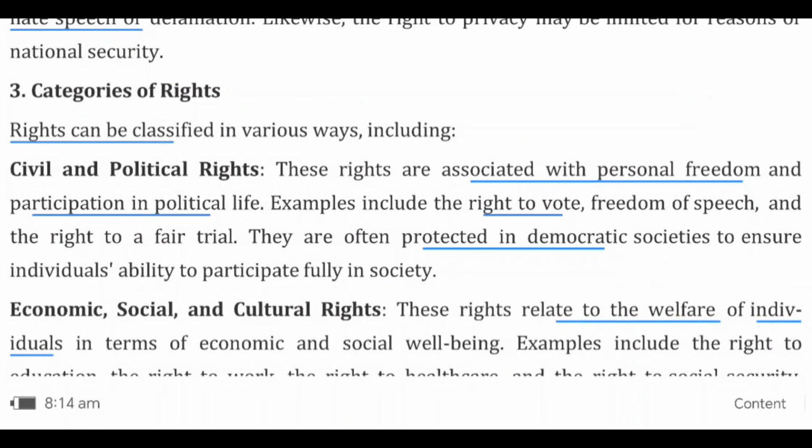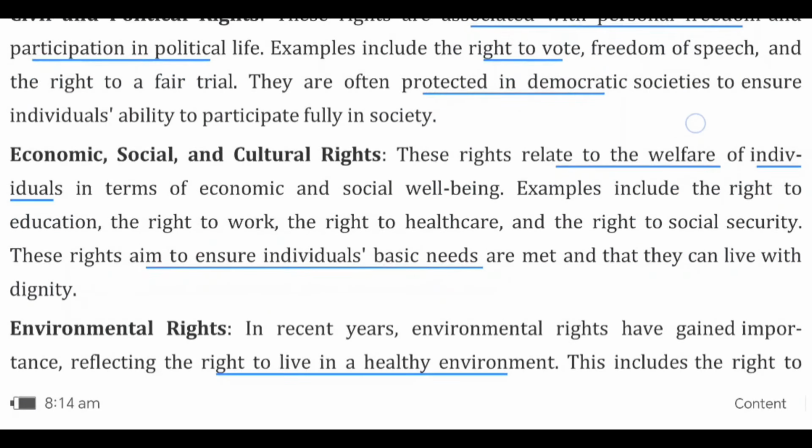What are the categories of rights? Rights can be classified in various ways, like civil and political rights. The rights which are associated with personal freedom or participation in political life are called political rights. Example: right to vote, right to fair trial, right to participate in elections, etc. They are often protected in democratic societies. Civil and political rights are often seen in democratic societies.